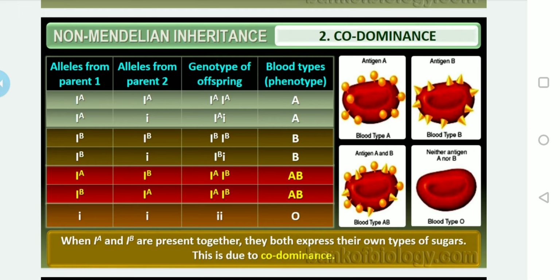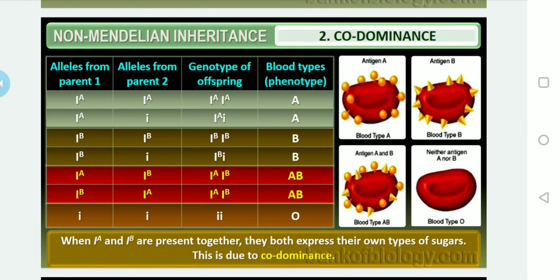Recently, your seniors wrote the examination and one question was asked in the mass. Let me tell you in the easiest manner. This table is the indication of the blood groups, how the alleles are considered from the first one, and the first table is the indication of parent one.